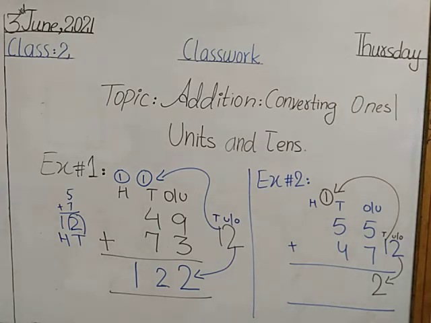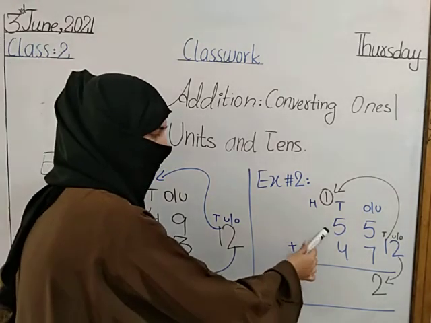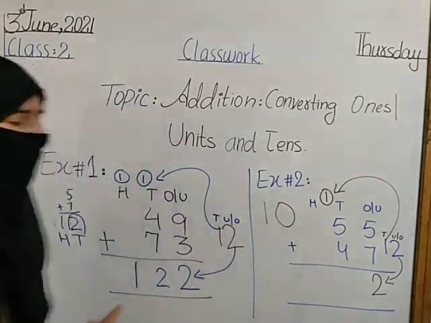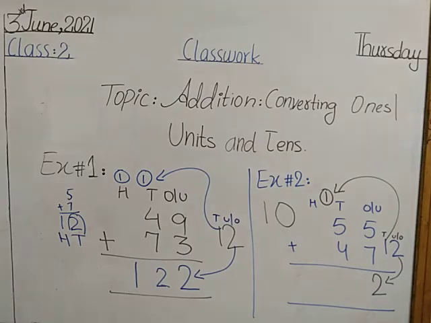Again we have 3 numbers. And what is the total of these 3 numbers? Kirat beta, you tell me what is the total of 1, 5 and 4? Good. The total of 4, 5 and 1 is 10. What we have to do? अब हमें क्या करना चाहिए? अयान, you tell me बच्चे.